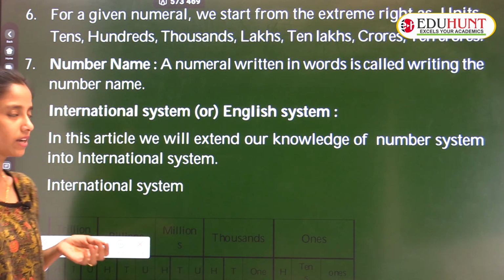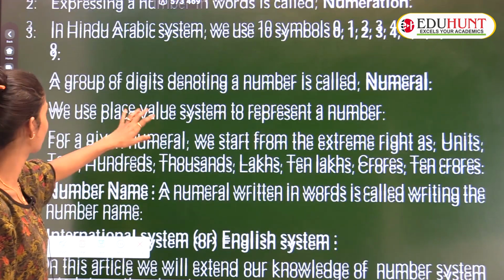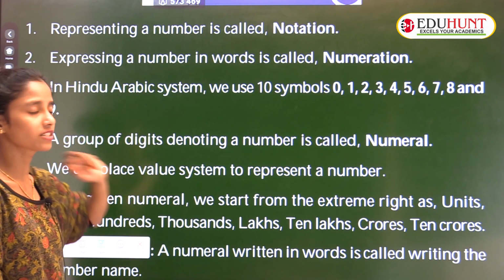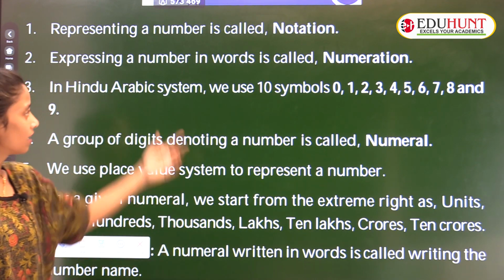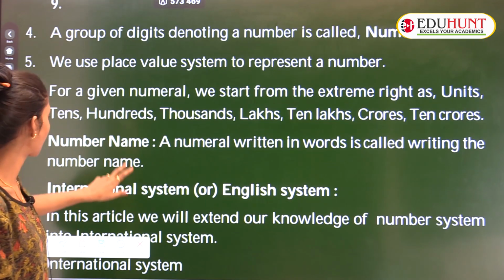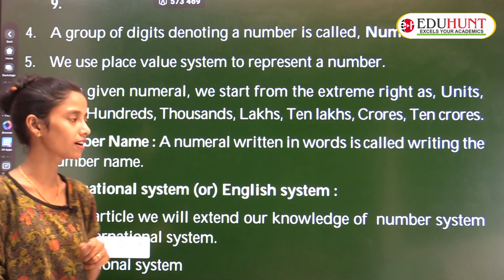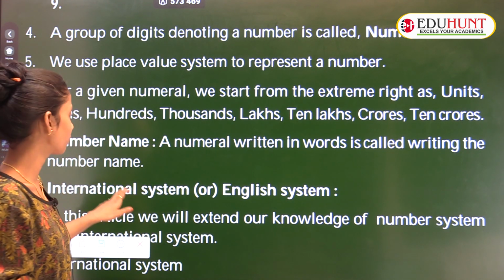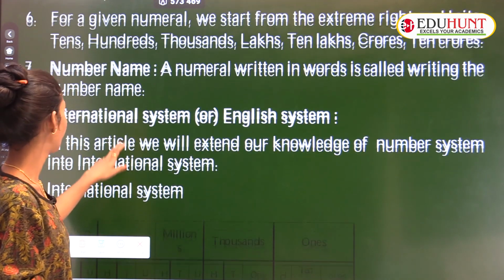A numeral written in words is called writing a number name. So what is the meaning of that? See, if I show you the second definition here, expressing a number in words is called numeration. Means in words we are writing the number name. A numeral is nothing but a number only. If we write it in words, that is called a number name.